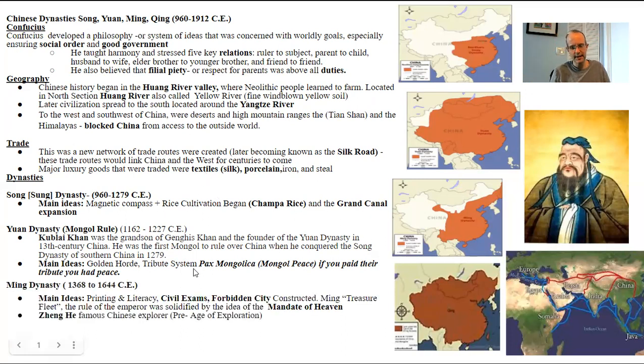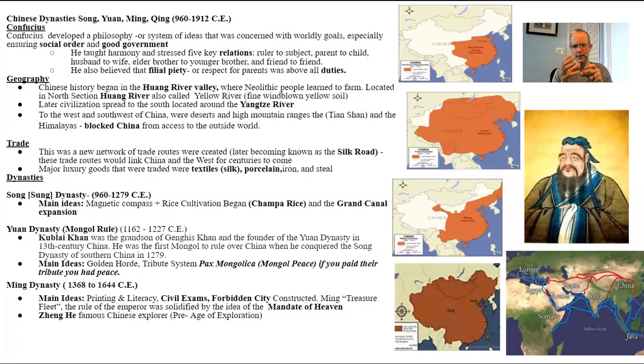That's from 1368 to 1644 CE, which is Common Era. The main ideas here are that they help improve literacy and printing, meaning paper and paper currencies flourishing under the Ming. The other thing they do is create the first civil service exams. So for people to be part of government, they have to pass actual exams to show they're qualified, rather than being some sort of family relation or friend. They create the Forbidden City, which is basically the focal point of rule for the Chinese empires.